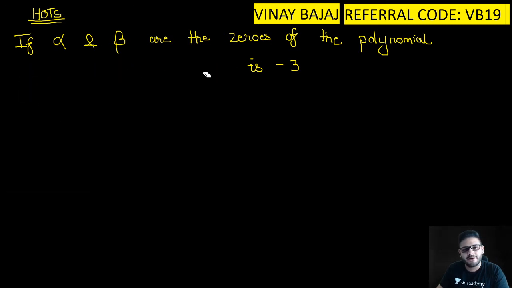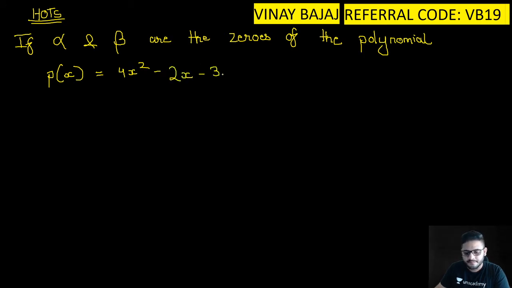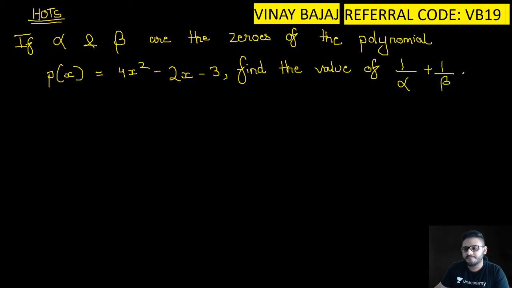I was thinking how this can be in the question. Okay, no problem. Alpha and beta are the zeros of the polynomial p of x is equal to 4x square minus 2x minus 3. Find the value of 1 upon alpha plus 1 upon beta.